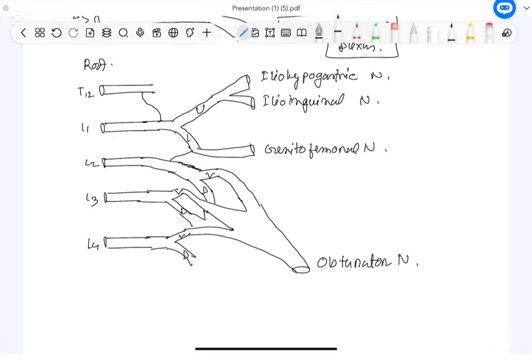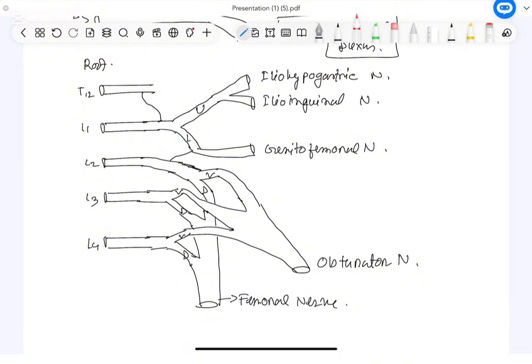Similarly, all the dorsal will also unite and form a nerve. What is the name of this nerve? It is called the femoral nerve. These are the main different branches of the lumbar plexus. Two more branches we are also getting. One is the lateral cutaneous nerve of thigh, which comes from the dorsal division of L2 and L3, and the accessory obturator nerve, which comes from the ventral division of L3 and L4.